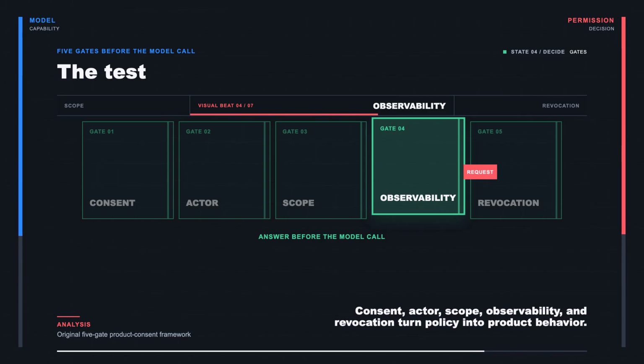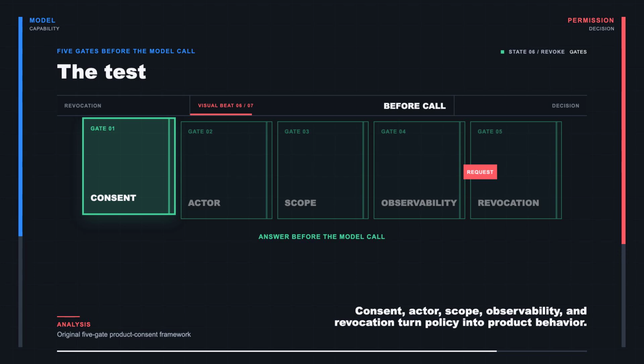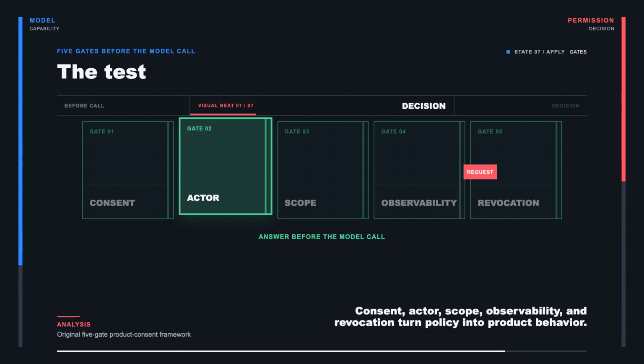Gate 4 is observability. Can the owner see when the feature is used and understand what happened? Gate 5 is revocation and remedy. Can the owner stop future use, review prior activity, and respond to an unwanted output? A mature AI product should answer all 5 before the model call, not after a backlash.